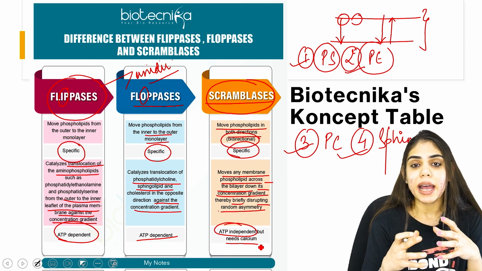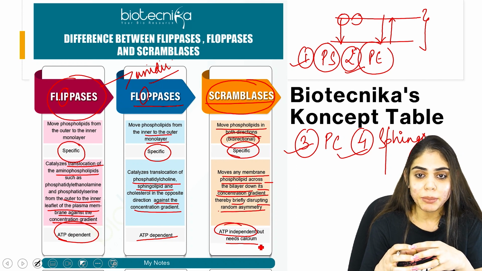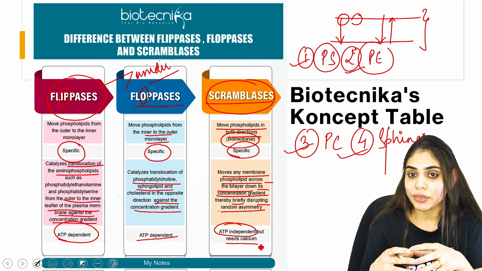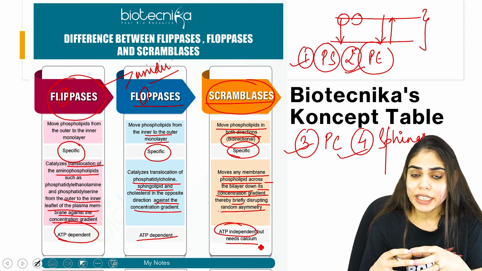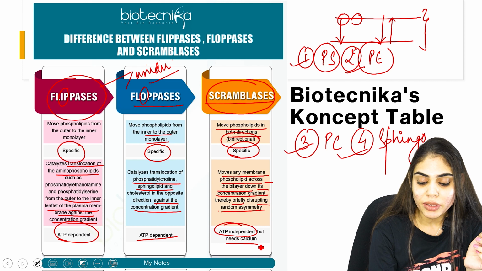So this enzyme has a docking site for calcium. Once calcium binds to this scramblase, only then will it get activated. So it doesn't need any ATP, but it needs calcium for its action. So this is all about scramblases.